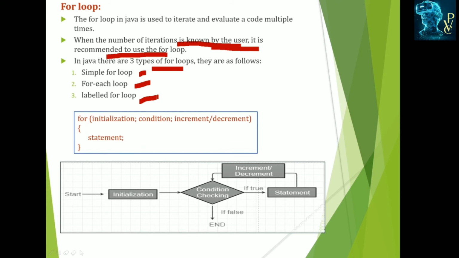The syntax of the for loop is: initialization, meaning where it starts, then the condition up to which it runs, then the increment or decrement, and then the body of the for loop. It starts with initialization and checks the condition. If it is true, it executes the body, increments, and checks the condition again. It executes until the condition becomes false. If the condition is false, the loop ends.